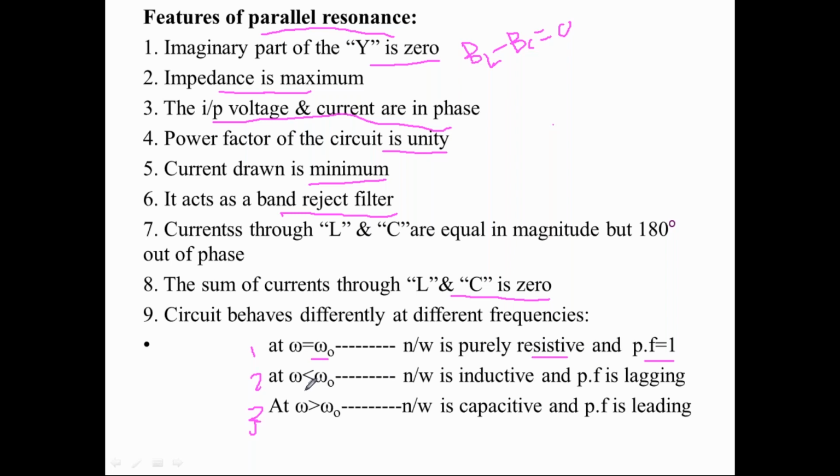Below the resonant frequency, it provides a lagging power factor, because of the inductive nature. Above the resonant frequency, it provides a leading power factor, because of the capacitive nature.